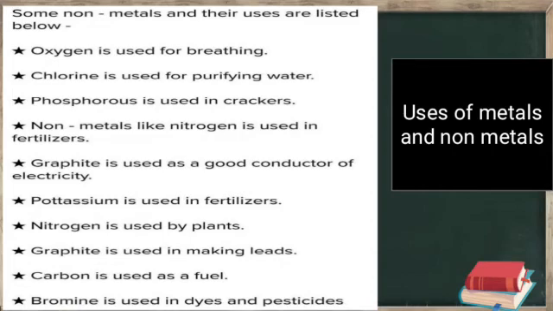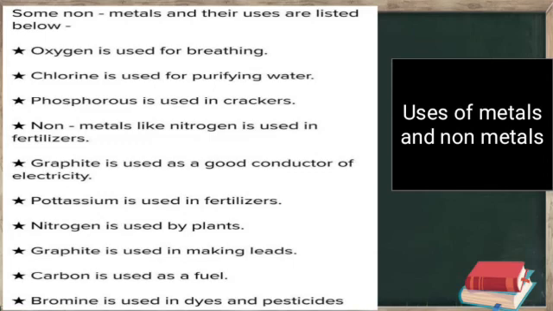Third, phosphorus is used in crackers. Usually children like that. And fourth, non-metals like nitrogen are used in fertilizers. And graphite is used as a good conductor of electricity. Yes, you have seen it in your homes. In your homes many times it's used. And next, potassium is used in fertilizers. Yes, by farmers. Nitrogen is used by plants. It's very important.